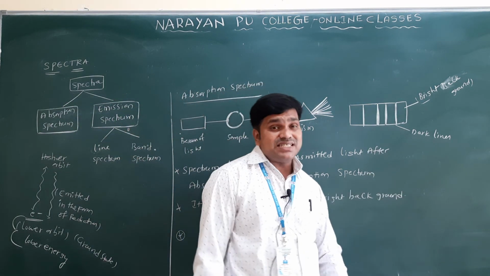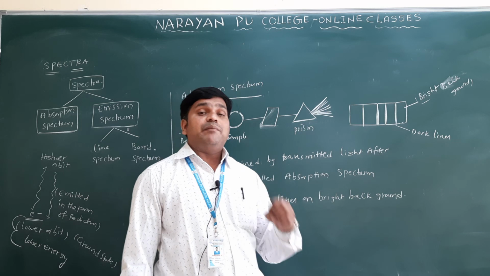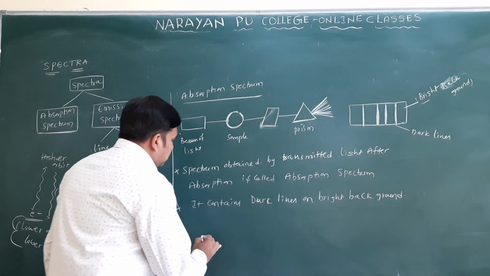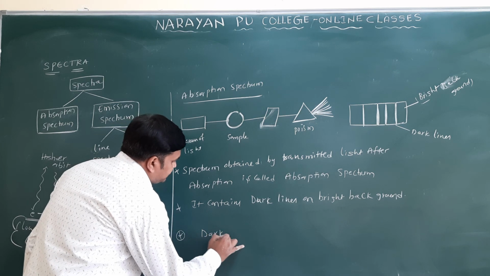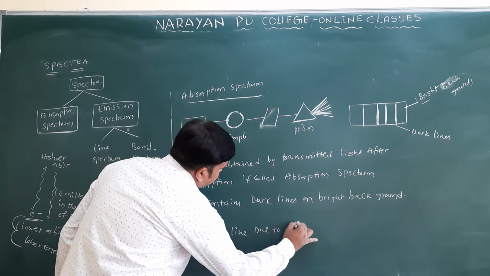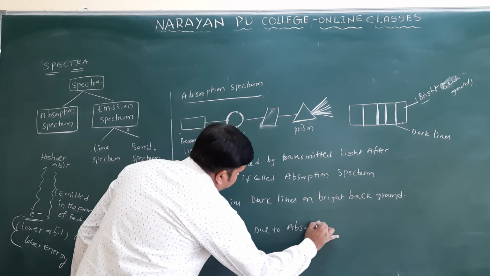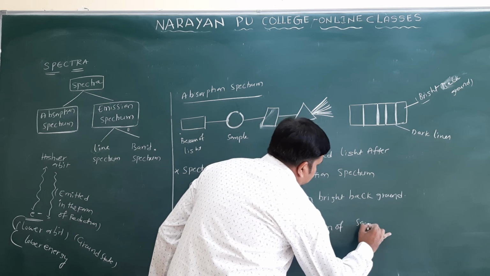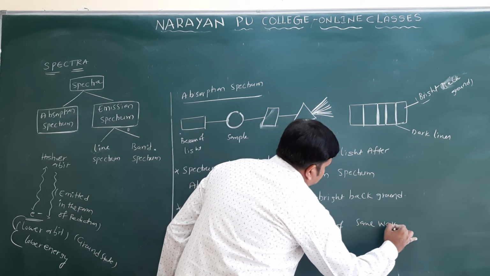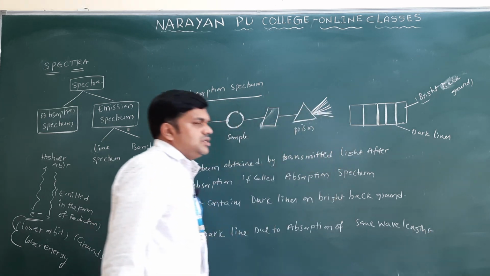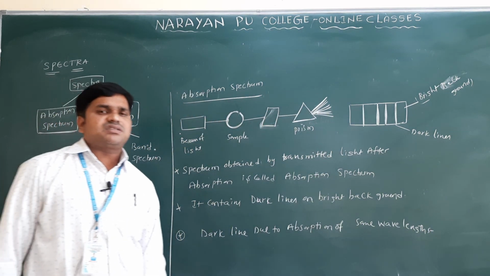The dark lines are observed because of absorption of some of the wavelengths. So is it a continuous spectrum or a discontinuous spectrum?